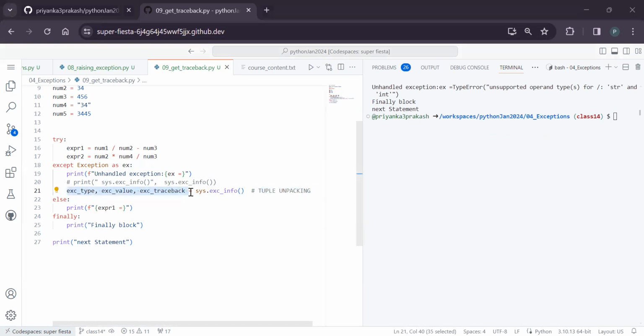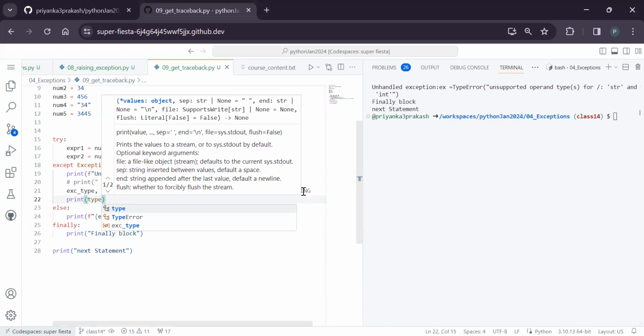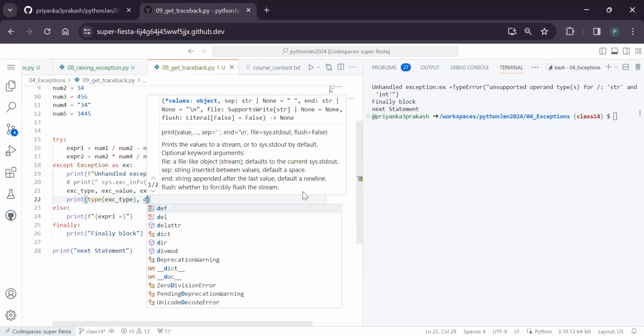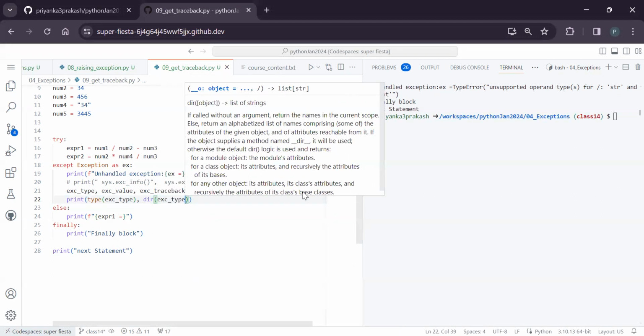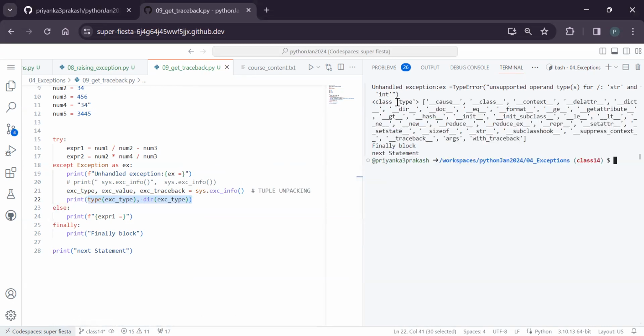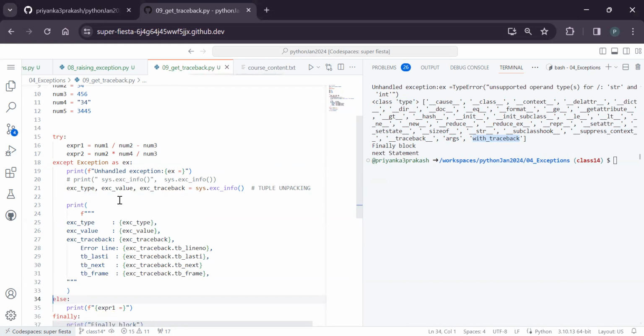Now for these three variables, we need to understand what each is doing. Within these three variables, we can do a lot of things. For any variable, if you don't know what to do, the first thing is we can ask what is the type of that particular thing, the exception type, and we can also ask dir of that exception type. For any object, if you don't know what to do, you can check its data type. When you ask, it's an object and it has these attributes. You see it has arguments, with traceback and others. I printed all the attributes for your information.